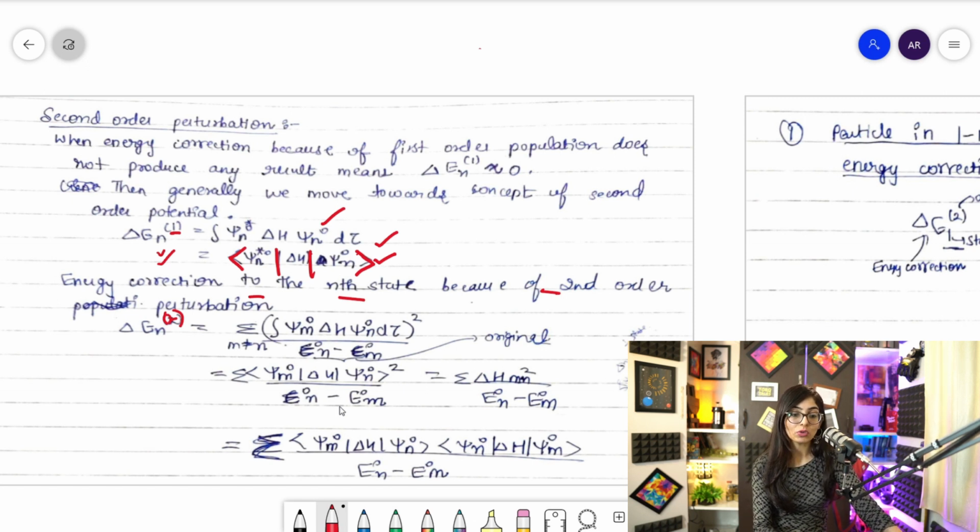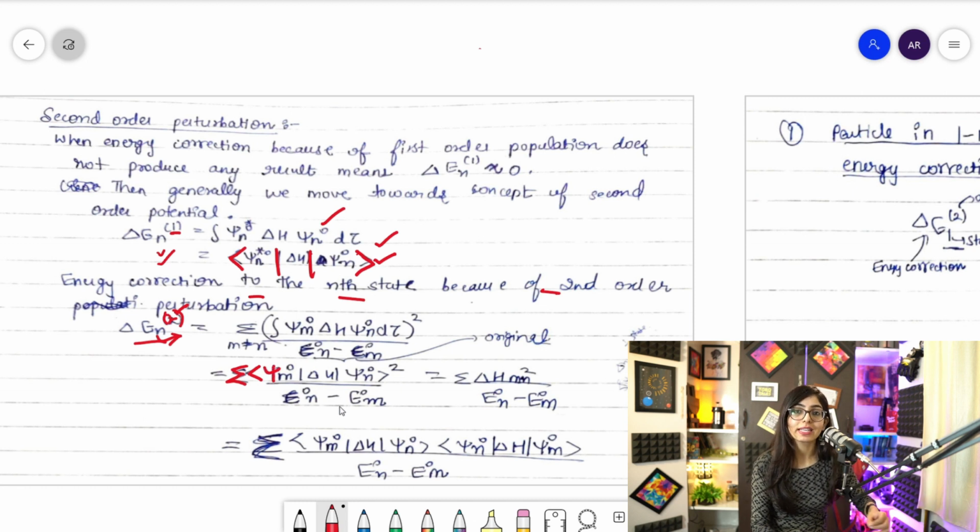So it would be, if you want to write this energy correction because of second order in any state, right? Suppose in the nth state, 1, 2, 3, any state, clear? So that would be summation, and this bra psi m naught.